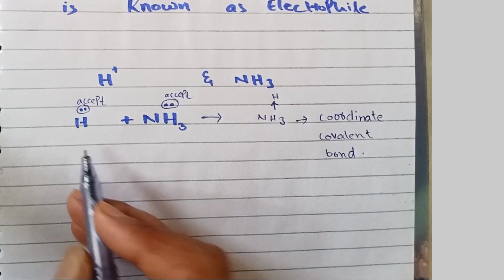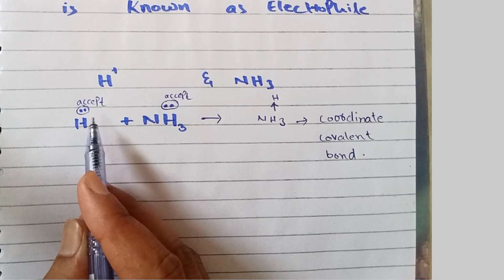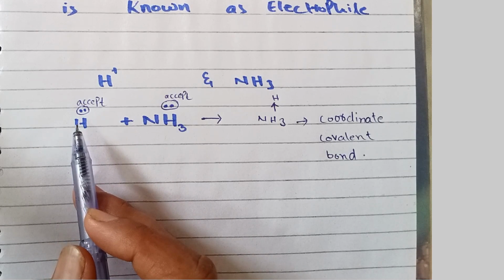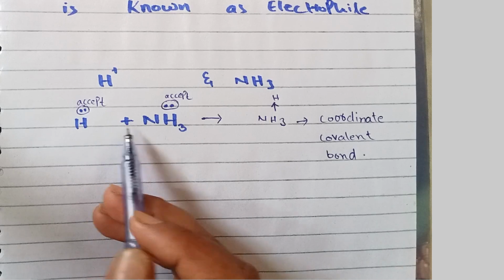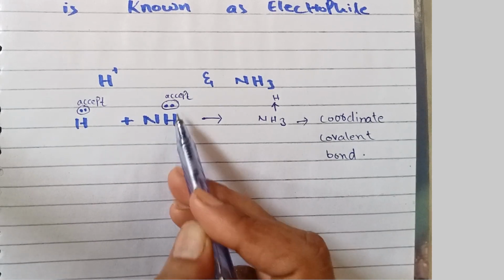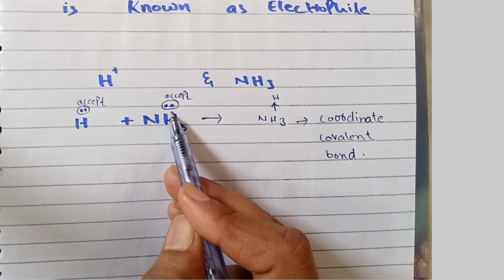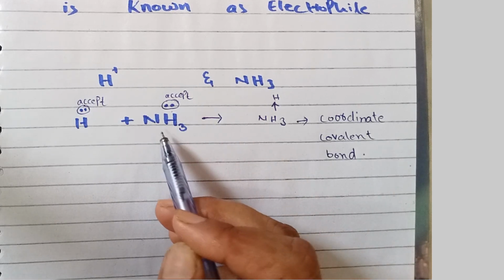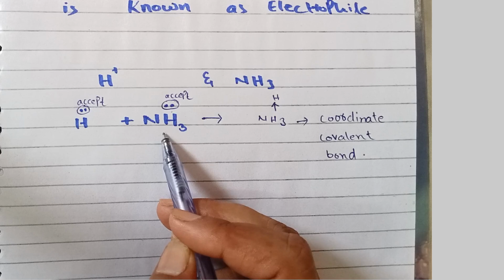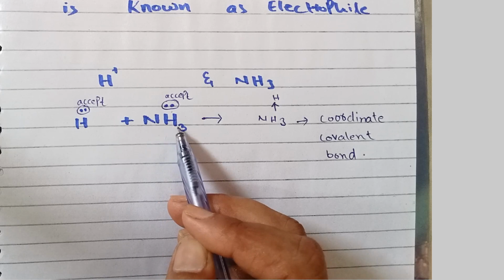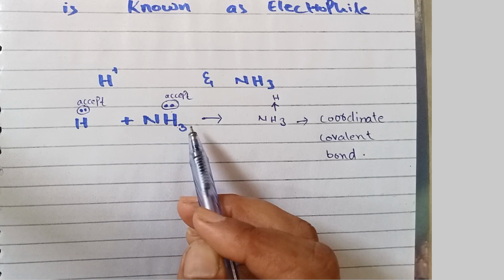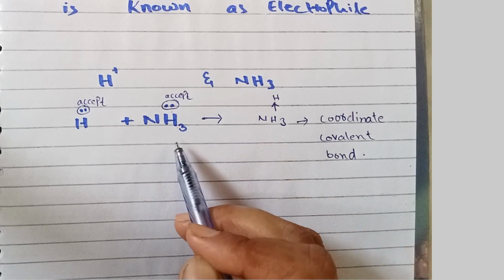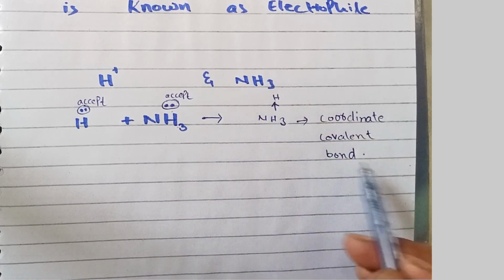We know that hydrogen ion has a vacant orbital, so it is an electrophile because it can accept a pair of electrons. On the other hand, there is one lone pair present in NH3, so it is a nucleophile because it can easily donate a lone pair of electrons. NH3 donates a lone pair to the hydrogen ion to form ammonium ion.